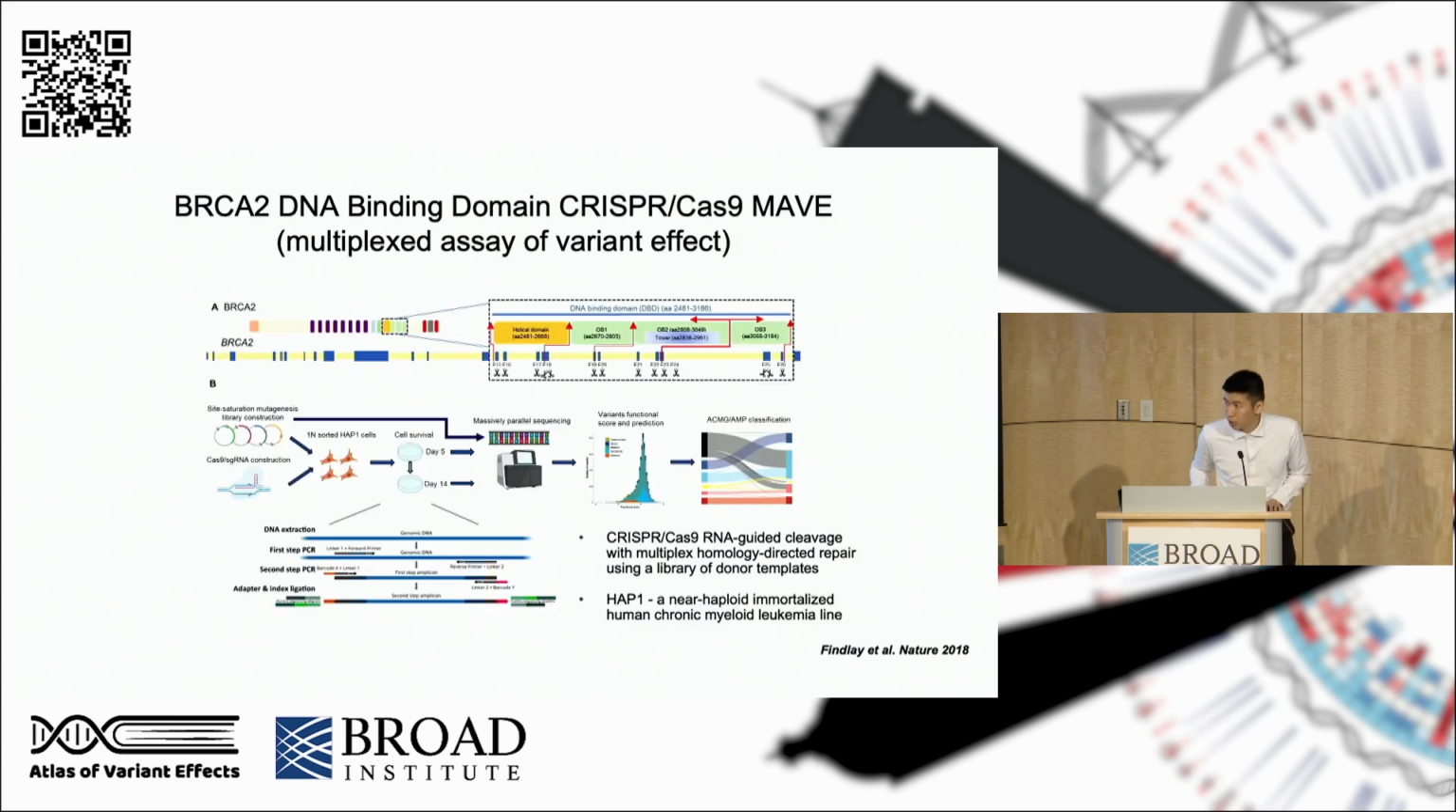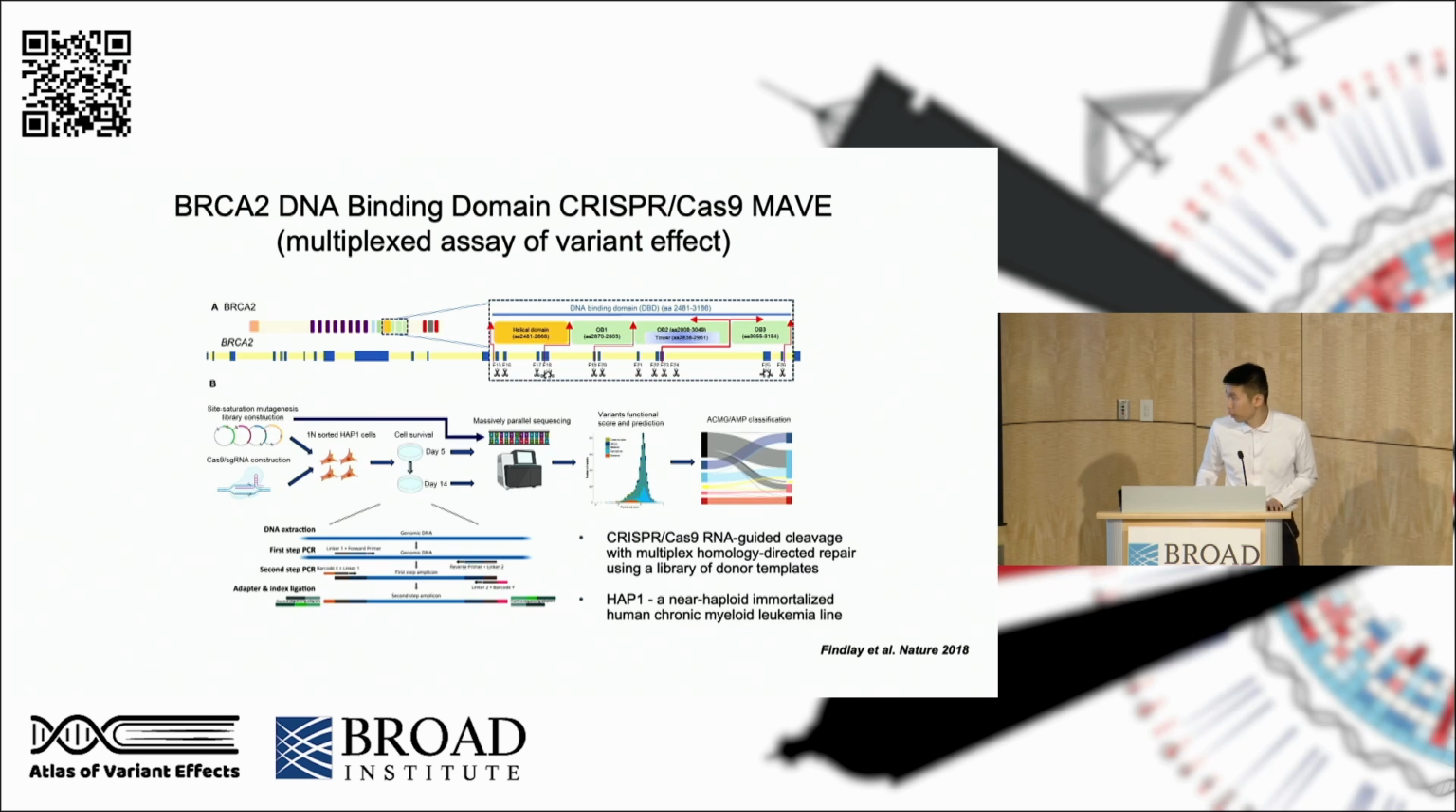To tackle the VUS challenge, our group has developed a BRCA2 DBD CRISPR-MAVE assay. We mainly focus on this functionally critical domain, as I previously mentioned, the DNA binding domain, from exon 15 to exon 26. Our target regions are basically divided by each exon, plus or minus 10 adjacent intronic bases. So each target region is approximately 150 base pairs in length.